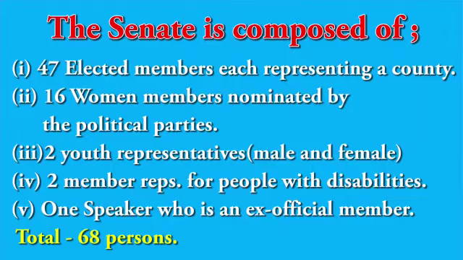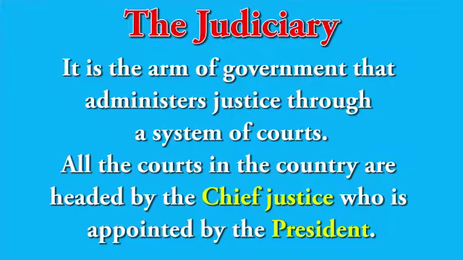Now, we go to the last arm of government, the judiciary. The judiciary is the arm that administers justice through a system of courts. This judiciary is led by the CJ, or the Chief Justice. He is in charge, but he is appointed by the president. After he is appointed by the president, he is approved by the National Assembly.